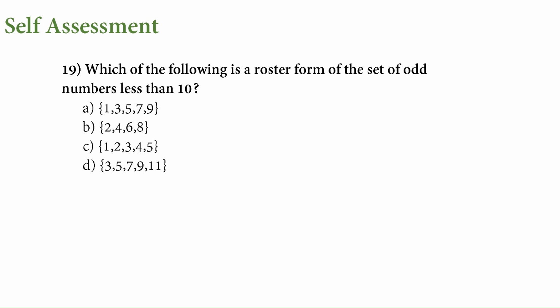Roster form of the set of all numbers less than 10. All numbers less than 10 we have here: 1, 3, 5, 7, 9. These are even numbers, so no. Here we have even numbers, no. Here again 11 is there, which is greater than 10, so this is no.